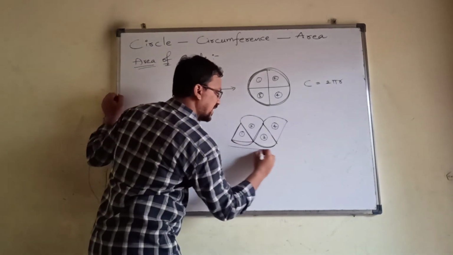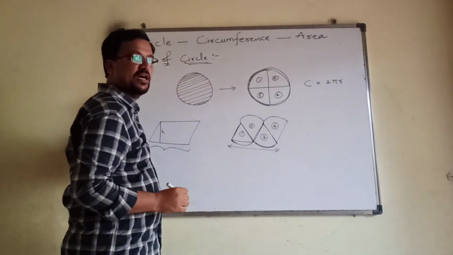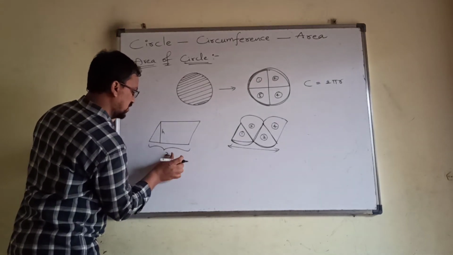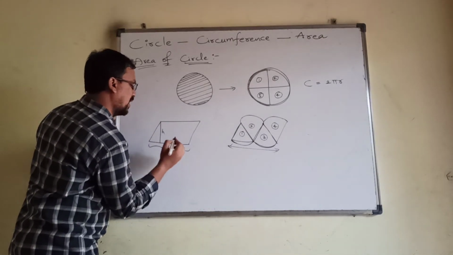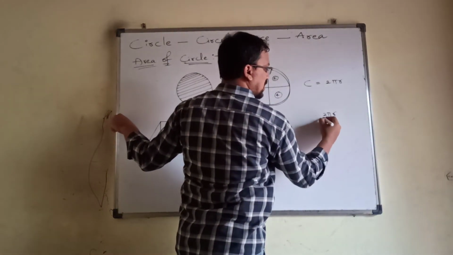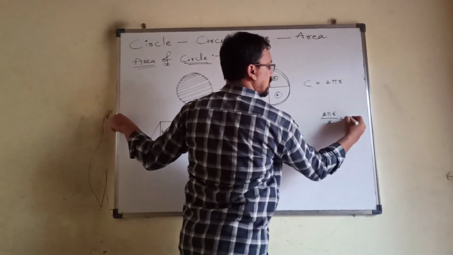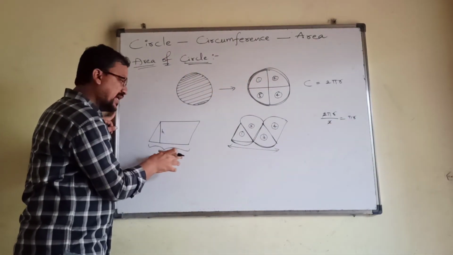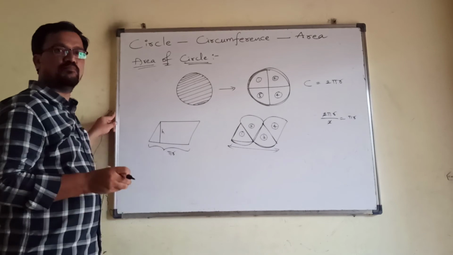So this will be taken as half of the boundary of the circle, which is pi r, because the total is 2 pi r. In that half, the 2 gets cancelled, you will get pi r. So pi r will be the base of this parallelogram.